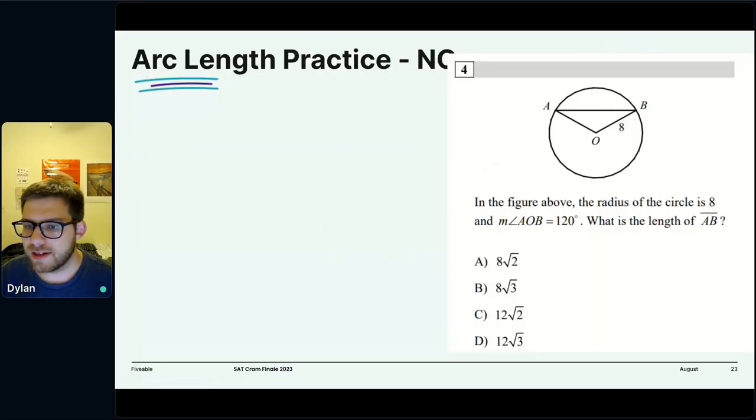So here's some practice. I'll give you guys a minute to do this. It tells us in the figure above, the radius of the circle is 8. So it's marked right there for you. And the measure of angle AOB is 120. What is the length of AB? So 1 minute on the clock. Actually, this isn't really an arc question, but it's still useful.